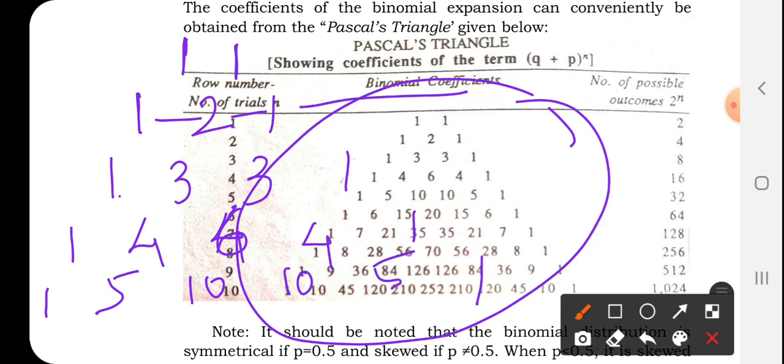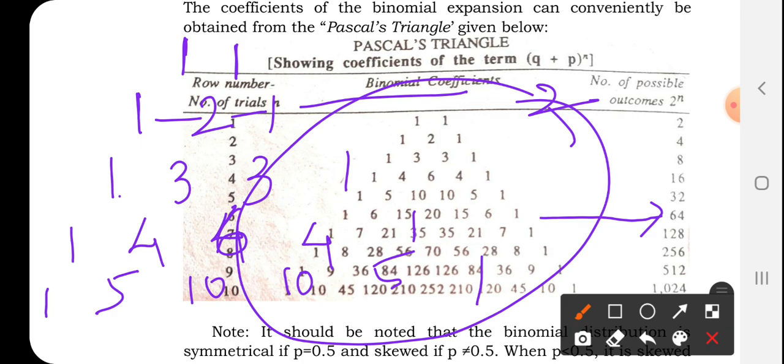This is for n square, number of trials 2. We did for this one now. Q plus P to the power 6 we have done. This is the binomial coefficient which we have. We can easily find it with the help of Pascal triangle if you are not remembering or memorizing the values, or if you forget the method which I have told you now.